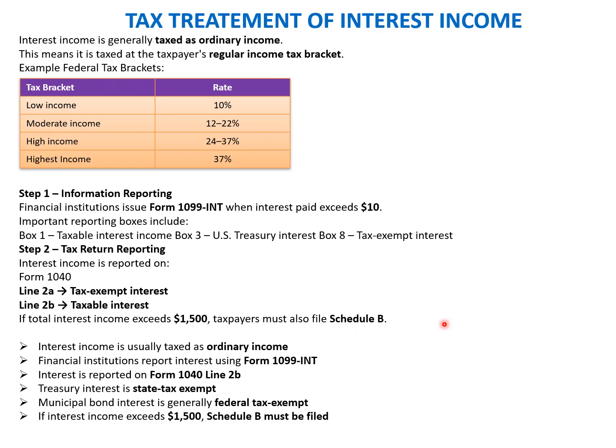So there's another schedule that needs to be filed by the taxpayer if the total interest income in a particular tax year, in which the income needs to be assessed, exceeds $1500.